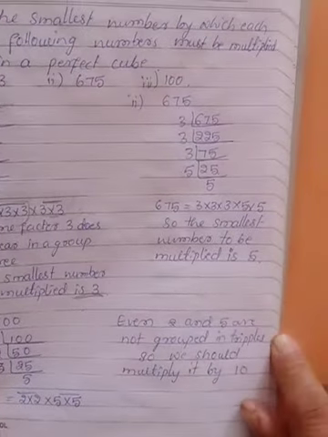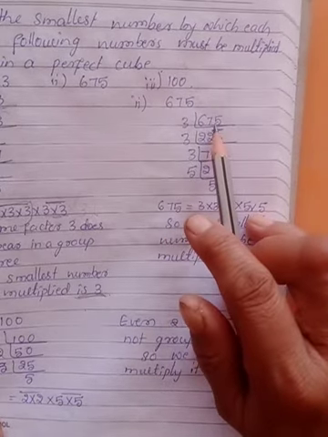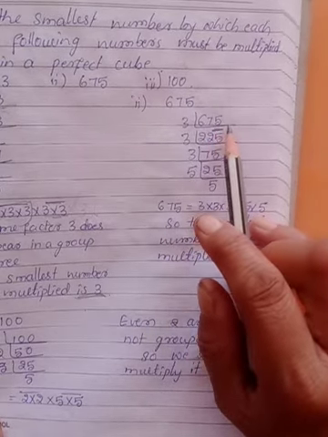In the same way, the second one is 675. Again, ending with 5, so it is not divisible by 2. You should check for 3 only.